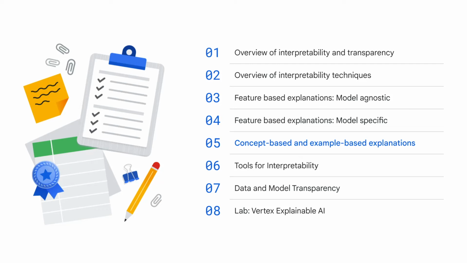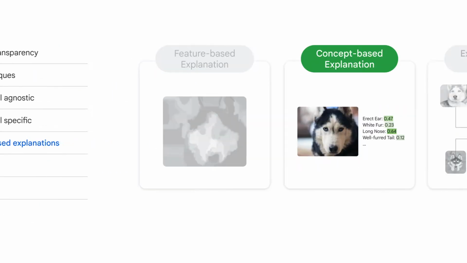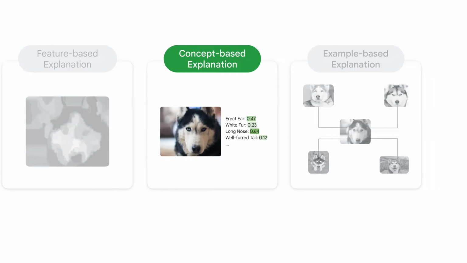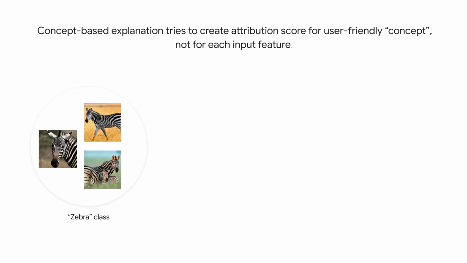Let's move on to the concept-based explanation. Concept-based explanations are a type of interpretability technique used to understand how machine learning models make predictions through higher-level concepts that are more meaningful to humans, instead of individual input features. Let's say we have an image classification model that classifies the zebra class.